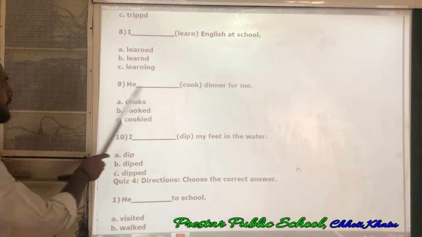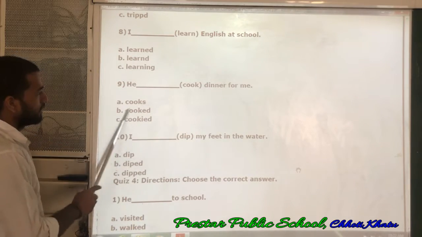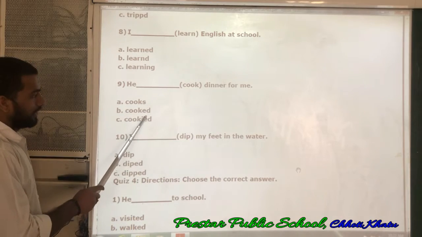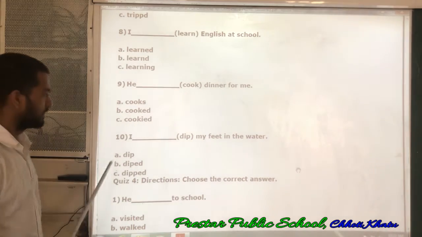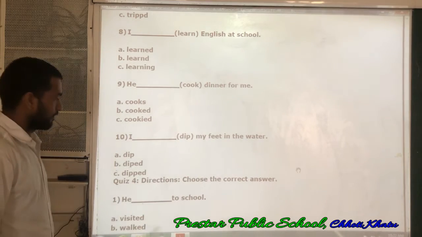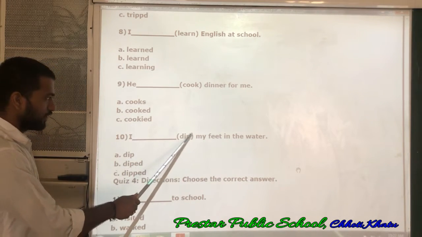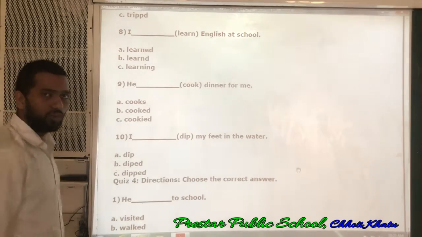Next. He cooked dinner for me. Here there is no y and also no need of i. So this is the correct answer, B. Okay. Next, I ___ my feet in the water. I dipped. Okay, dip is a single syllable, so we have to double the consonant. So I dipped my feet in the water.